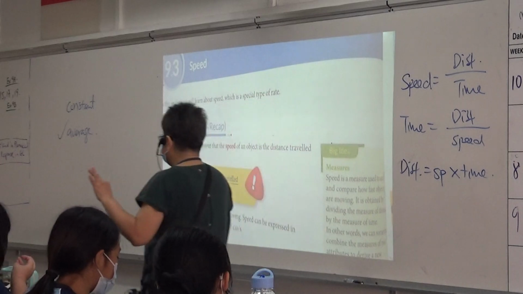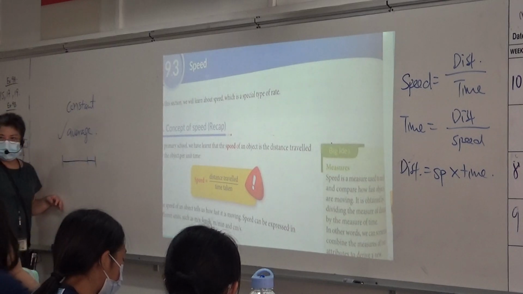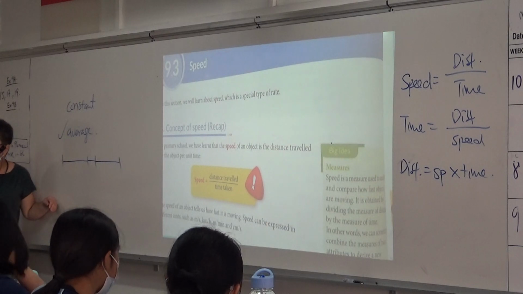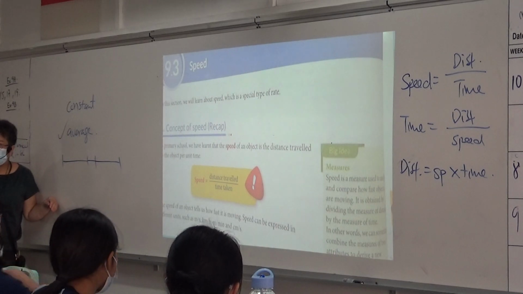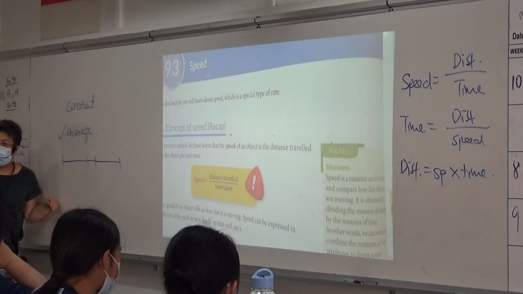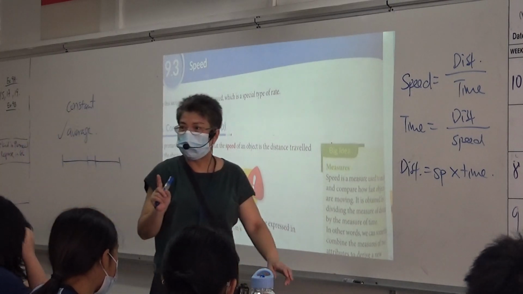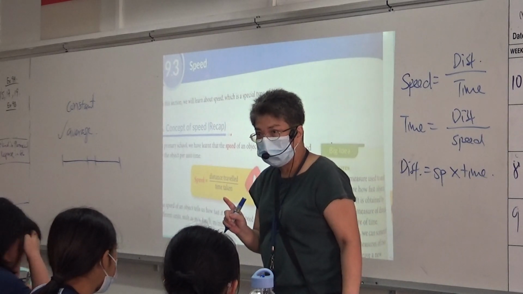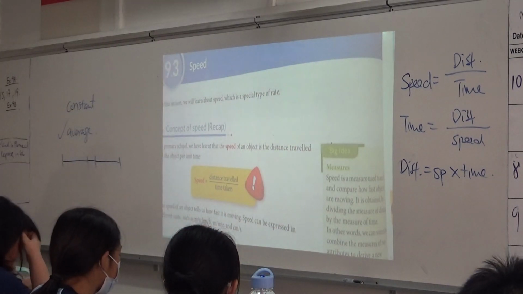For example, this person travels, then he stops for 10 minutes, then he travels. Even this 10 minutes is included in the average speed, in the total time. It's total distance traveled over total time taken. It includes the rest time. You cannot say, oh, rest time I don't include. No. Even if you stop, time still passes. That is also considered time taken. Everybody clear? So it's total distance divided by total time. Okay, let's take a look at page 64.